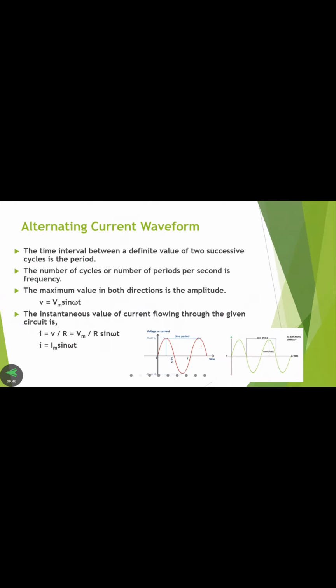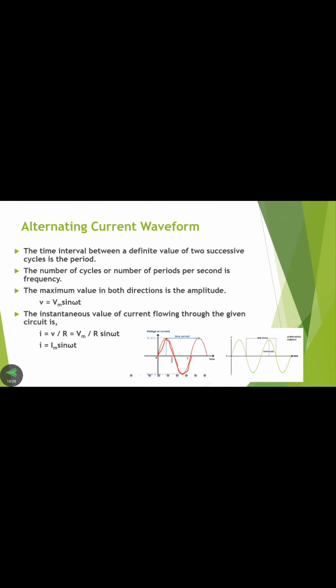This is the structure of the alternating current waveform. It starts from 0 and reaches the positive peak at 90 degrees, decreases to 180 degrees, increases negatively to 270 degrees, and finally reaches 360 degrees.